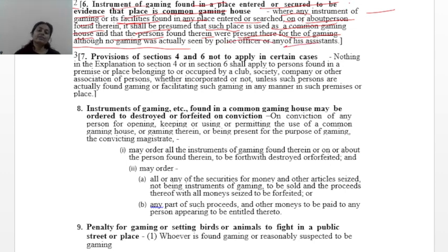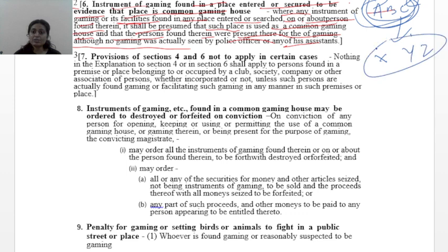See, this is a very scary section. Why? If the police gets the information that ABC, this is the name of a place, is used for gaming, and the police comes and finds gaming instruments over there, then if XYZ are present over there, even if they are not gaming, it will be presumed that they have come for gaming. So this is a very scary section.